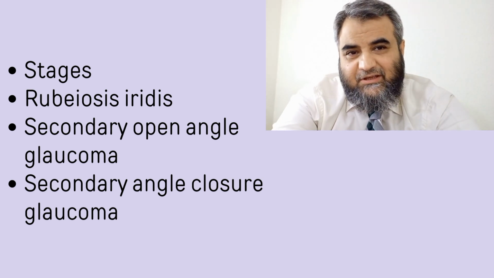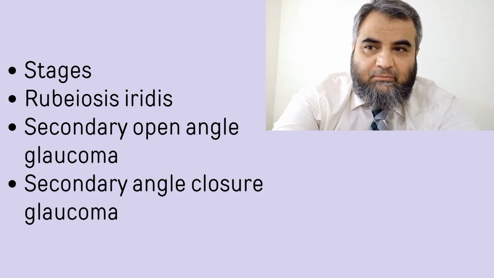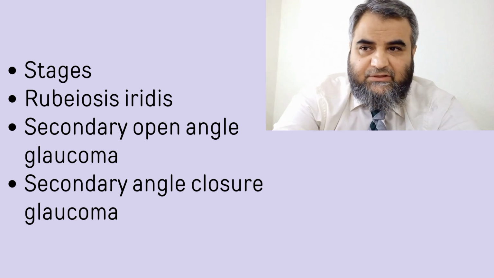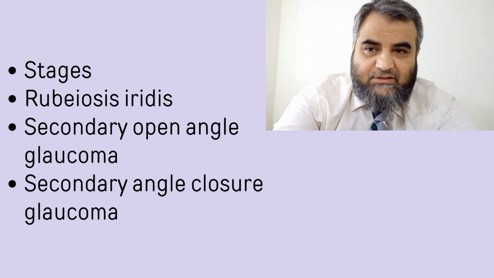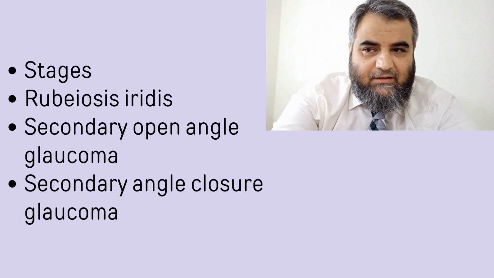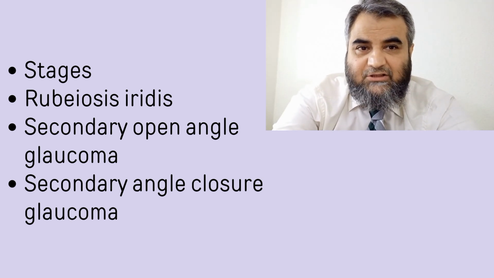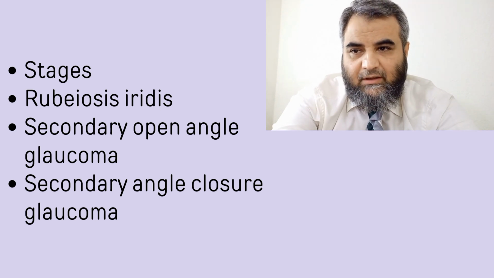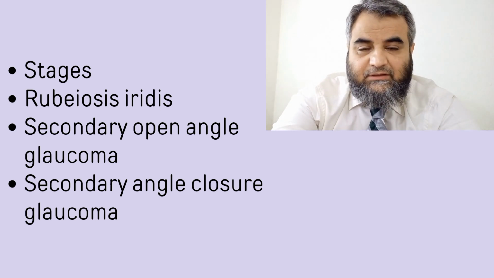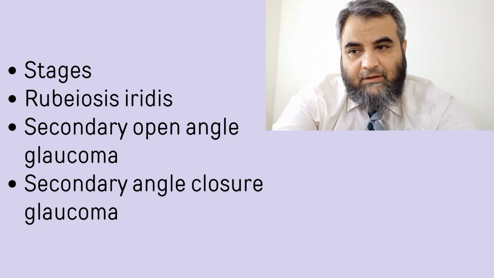If we talk about the second stage, that is the secondary open angle glaucoma. In this stage, a fibrovascular membrane develops on the anterior surface of the iris and angle, but the angle is still open. This fibrovascular membrane starts blocking the trabecular meshwork and obstructs the outflow of aqueous humor.